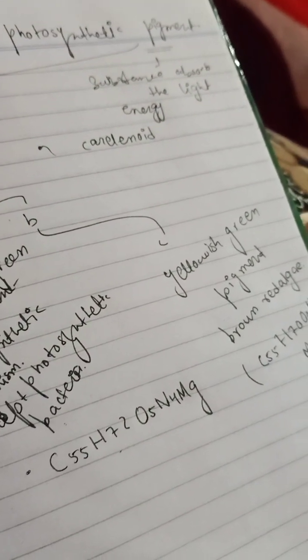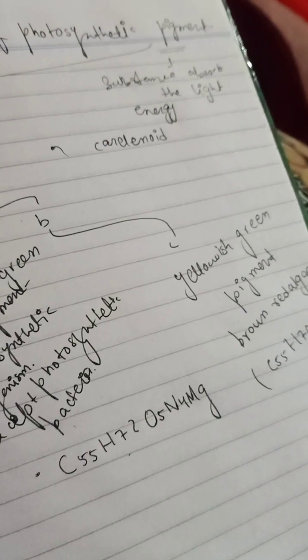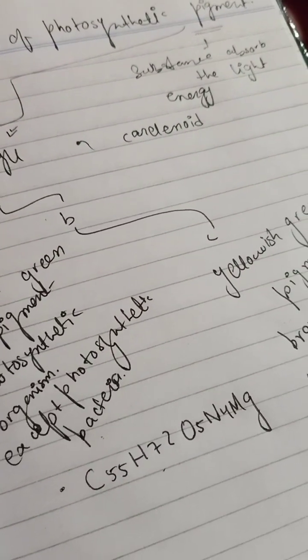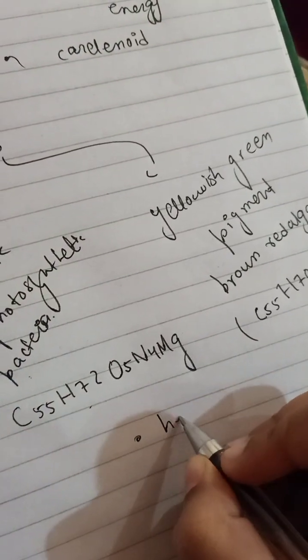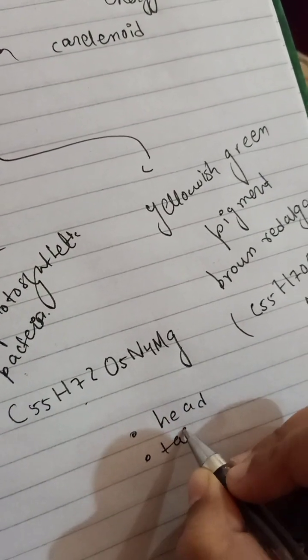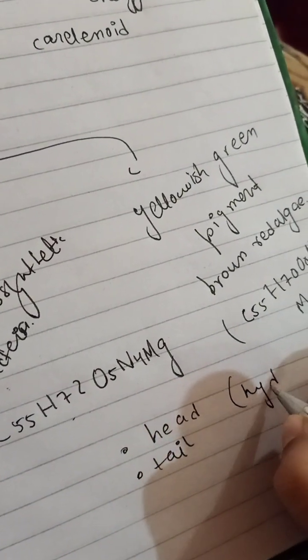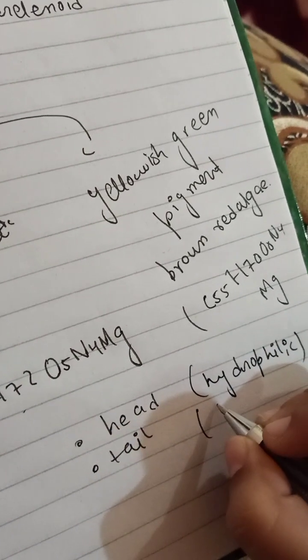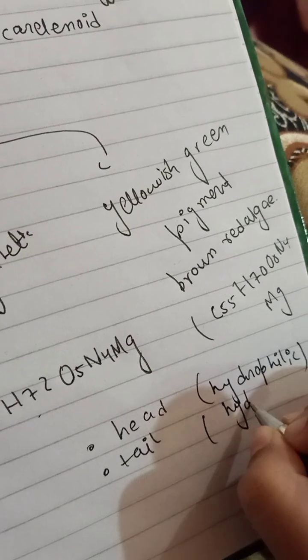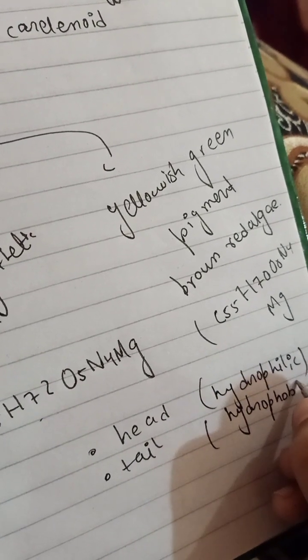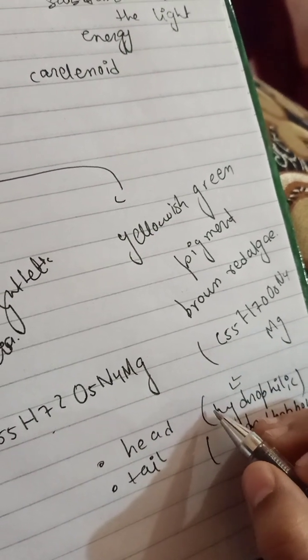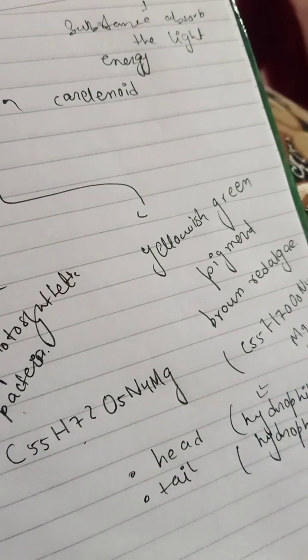Okay, as I told you, chlorophyll absorbs mainly violet, blue and orange light. Chlorophyll has two parts. Number one is the head part and the second is the tail part. The head part is hydrophilic. What is hydrophilic? Water loving. And the tail is hydrophobic. So as the head is hydrophilic, it has the light absorbing ability.